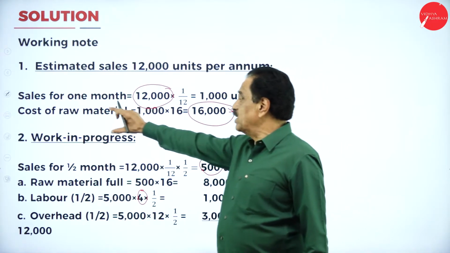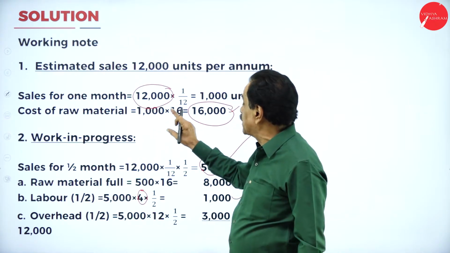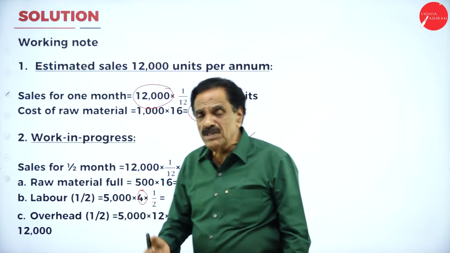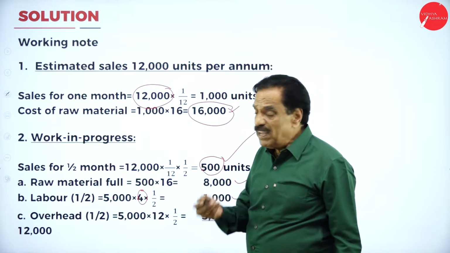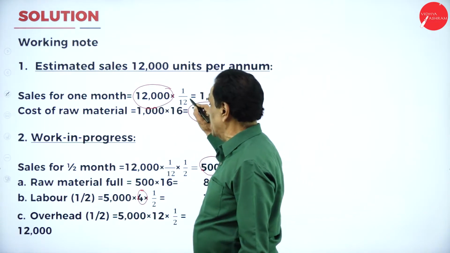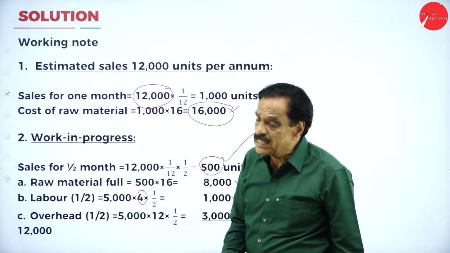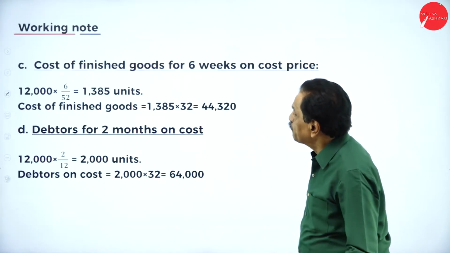First one, you see, what is the total sales? 12,000. How many months' cost of raw material is required? Depends upon the problem, it will be 1 month, 2 months, 3 months, 4 months. According to the problem, you are going to work out. By chance, if it is weeks, then 12,000 into 2 weeks means 2 by 52. If the number of days, 10 days is given, then 10 divided by 365.